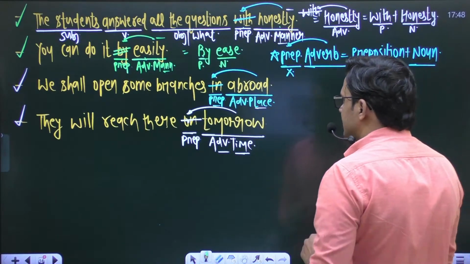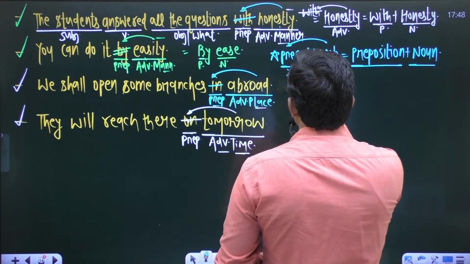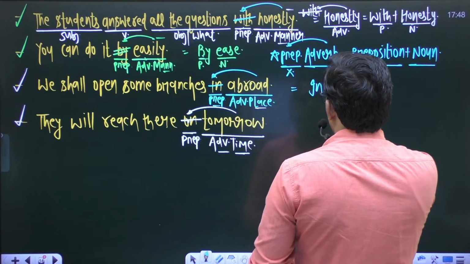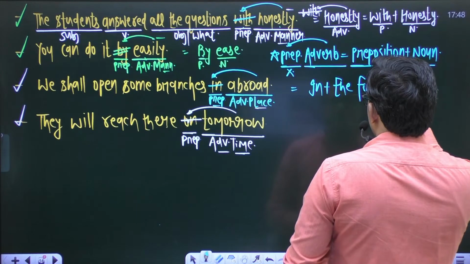So in the third sentence, the word abroad is equal to what? In plus the foreign country, right?